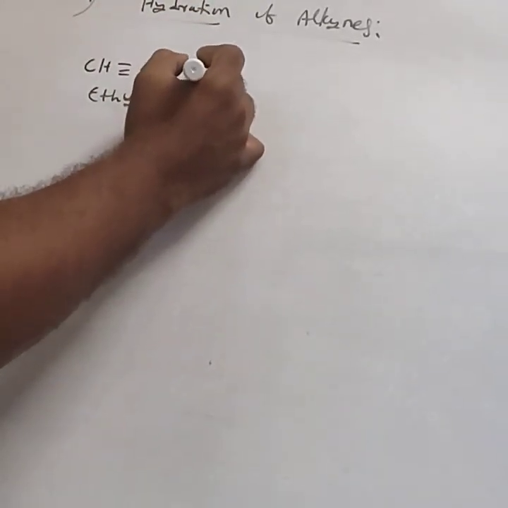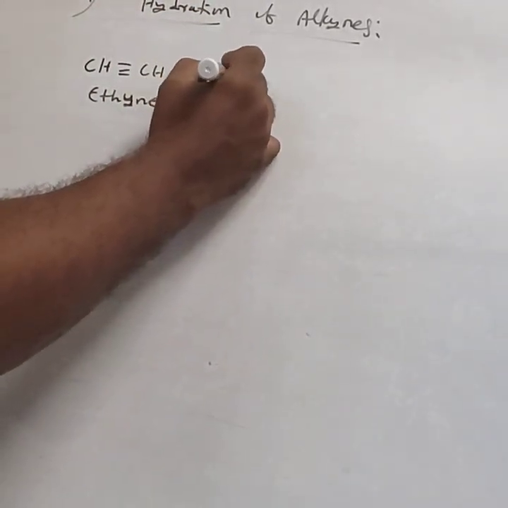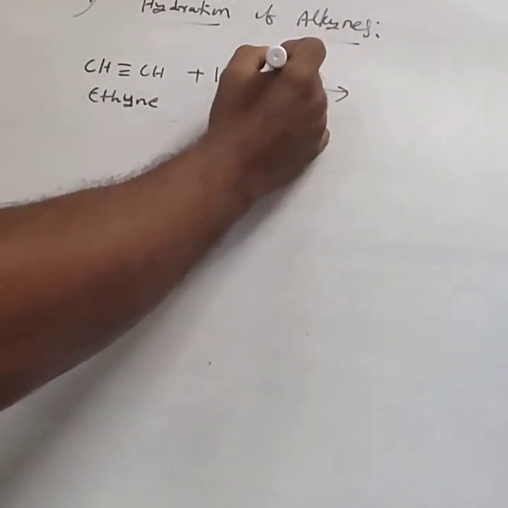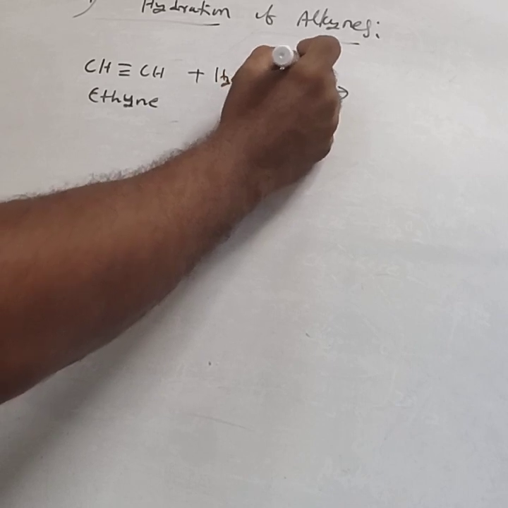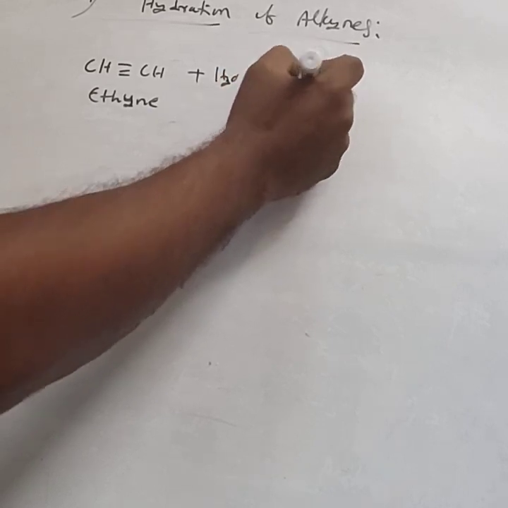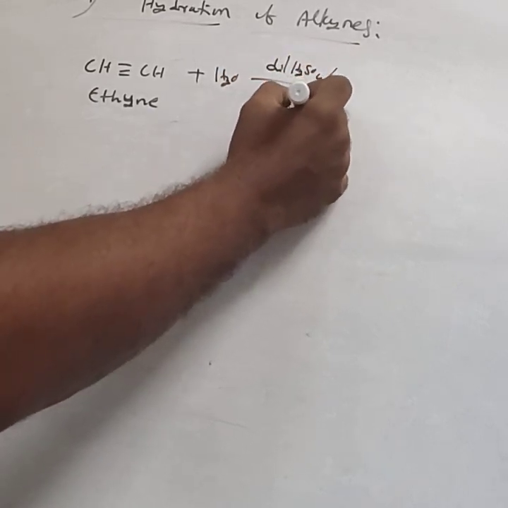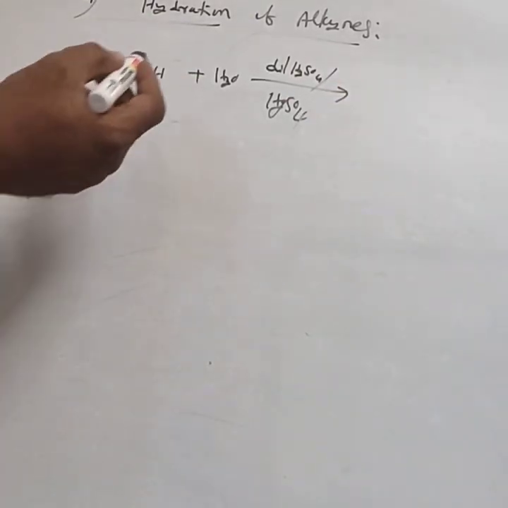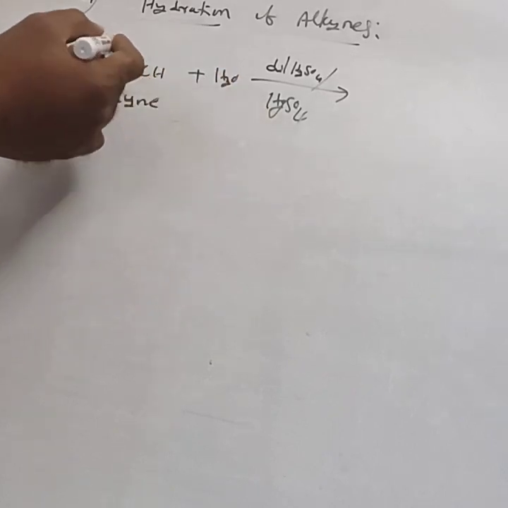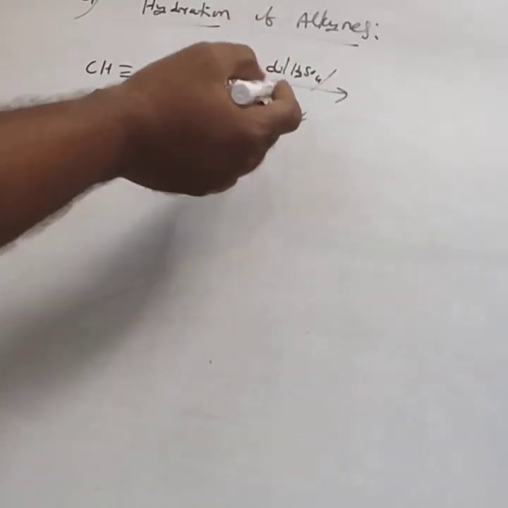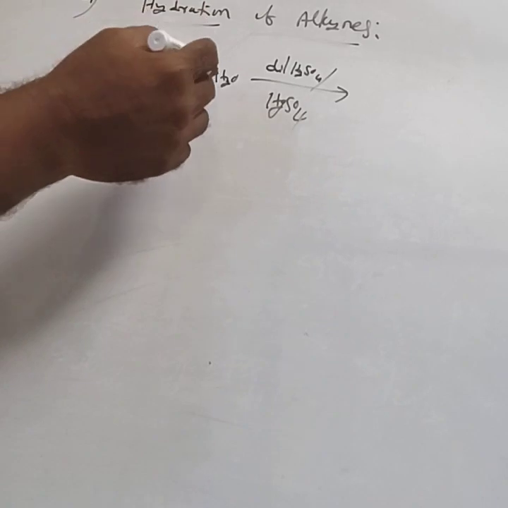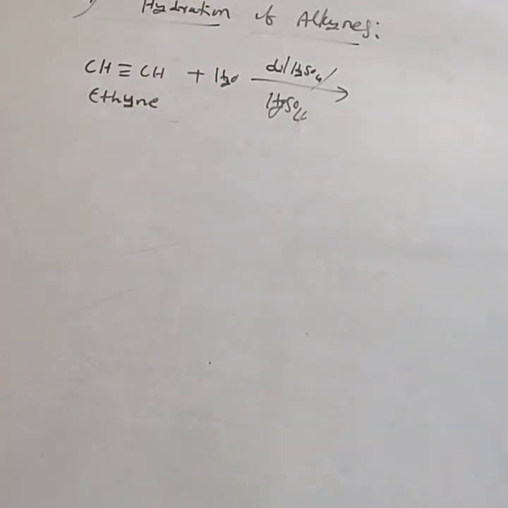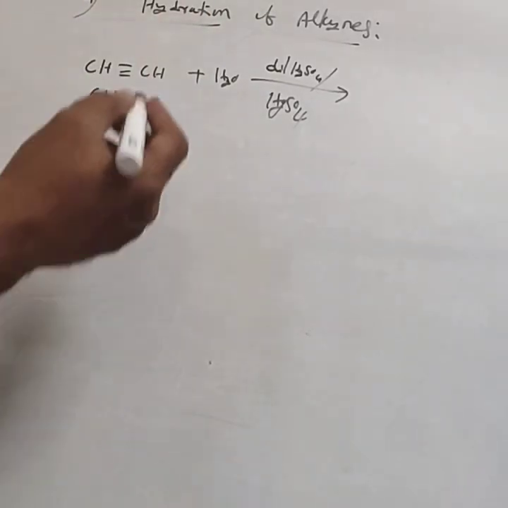Alkynes on hydrolysis using dilute H2SO4 in the presence of mercuric sulfate. They are not giving the water molecule, just alkyne treated with dilute H2SO4 and mercuric sulfate. You have to remember the addition of water. This takes place according to Markovnikov's rule.